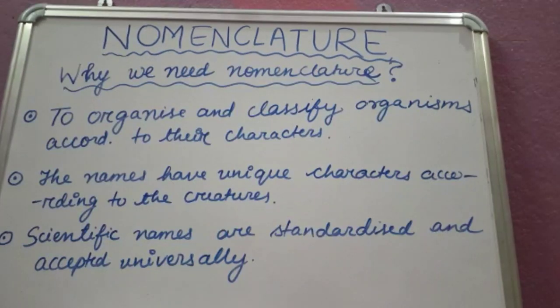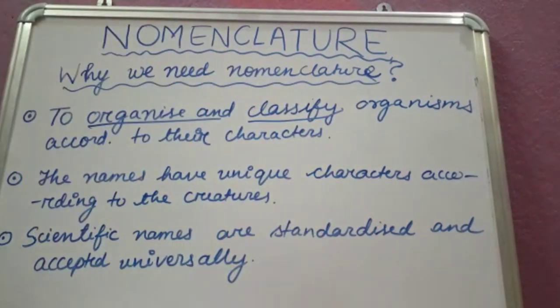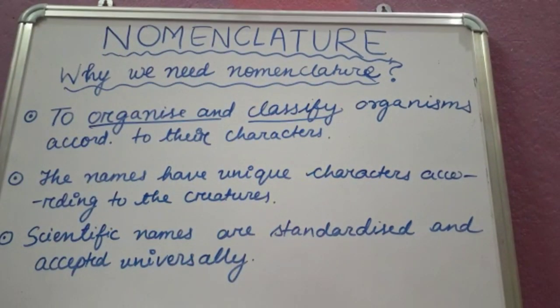Let's understand why we need nomenclature. Why is naming organisms important? Naming organisms is important to organize and classify them according to their characteristics.